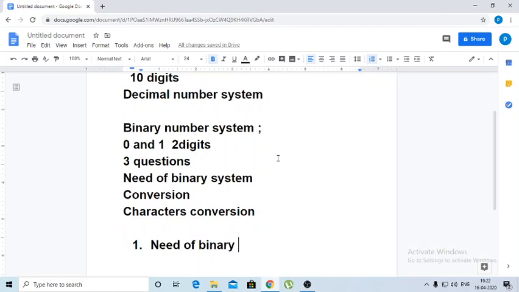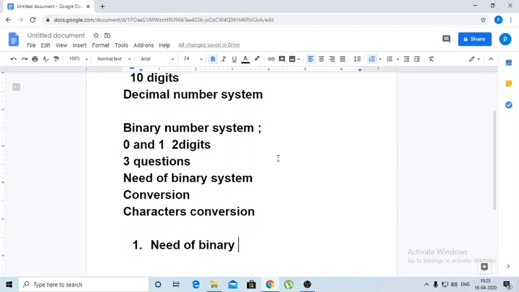The computer accepts electrical signals only in two values, either high or low. High means the signal is maximum. Low means the signal is minimum. So we can give the data with only two values. Either high, which means on, or low, which means off.